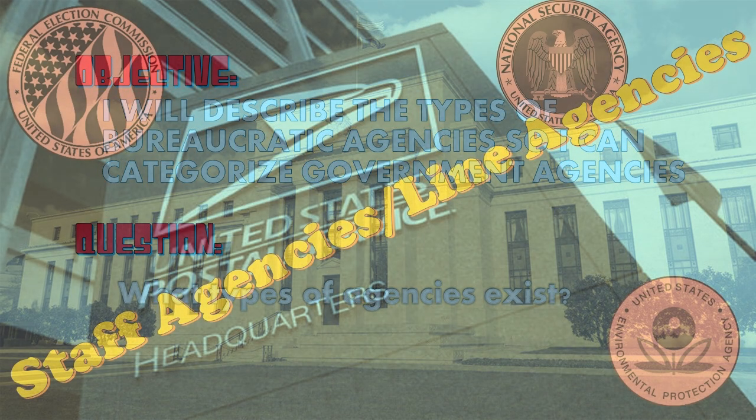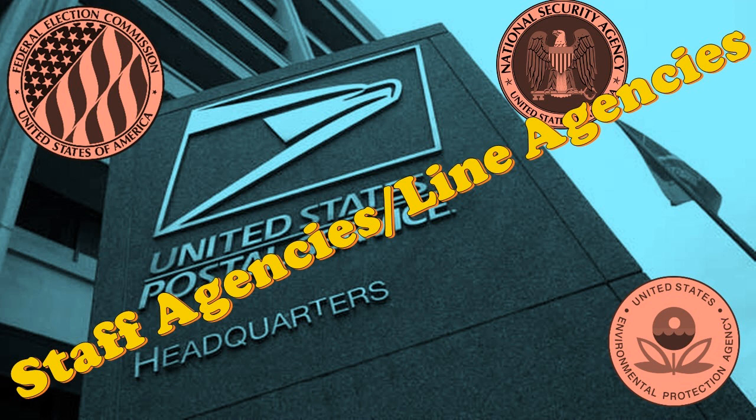All right, the first thing we need to do today, we need to be able to tell the difference between staff agencies and line agencies. Every single bureaucratic agency is going to fit into one of these two groups, and we'll identify and categorize them based on their goals. So we'll be looking at some different agencies here.